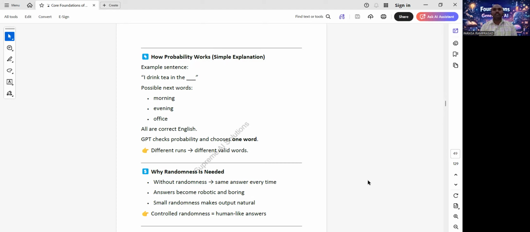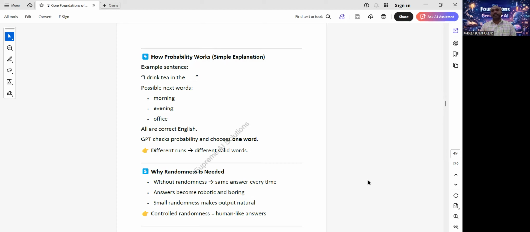GPT checks probability. It calculates which word is more likely, then selects one word. Next time it may select another valid word. That is why the answer changes. Very important statement: GPT does not choose randomly like a lottery. It chooses based on probability, but small randomness is added. Why? To make the answer natural.